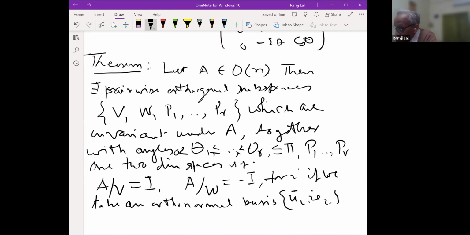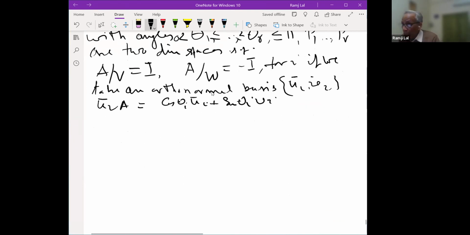Then what happens is Ui A is equal to cos theta i Ui plus sine theta i Vi, and Vi A is equal to minus sine theta i Ui plus cos theta i Vi.